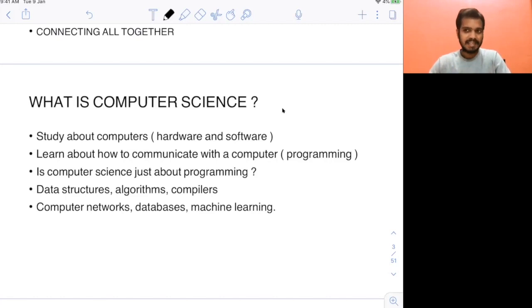Of course, data structures is important. Algorithms are important. Compilers are important, like compiler design. Other than this, computer networks are important. Databases are important. Machine learning in today's world is important. These are some of the important subjects of computer science. Don't think programming is computer science; it's just a part of computer science.